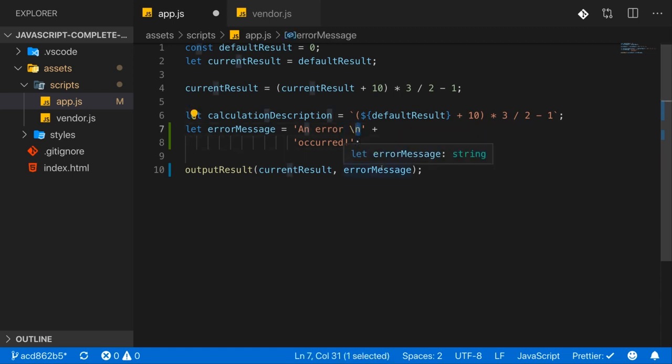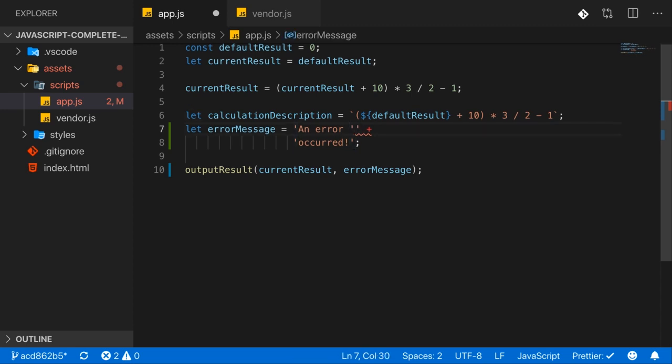One other important combination, for example, is backslash and then a single quote. This is helpful if you want to output a single quote in your string, especially if your string is enclosed by single quotes. Without the backslash, we would have a syntax error here, because what happens is we open a string with a single quote. Here we then close it, and then here in this case we have a redundant single quote that tries to open a new string, which then never gets closed.